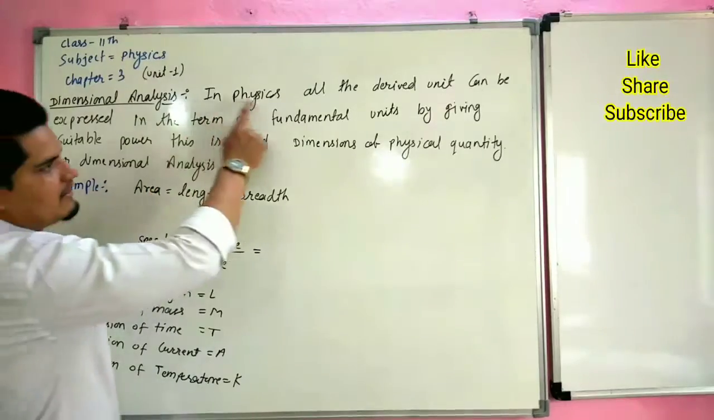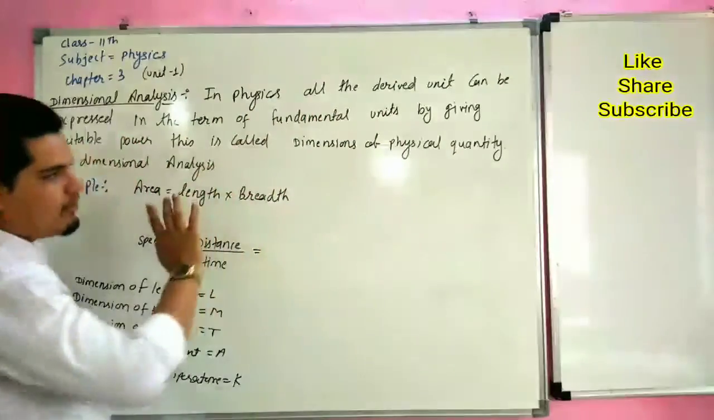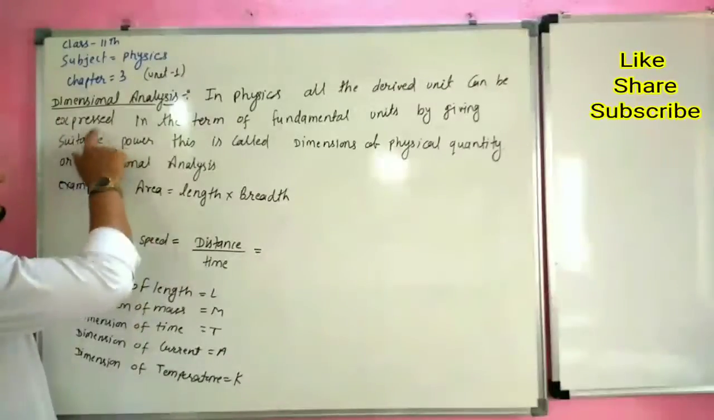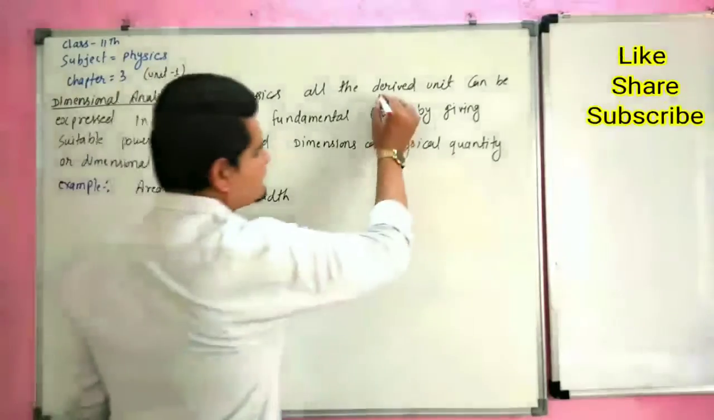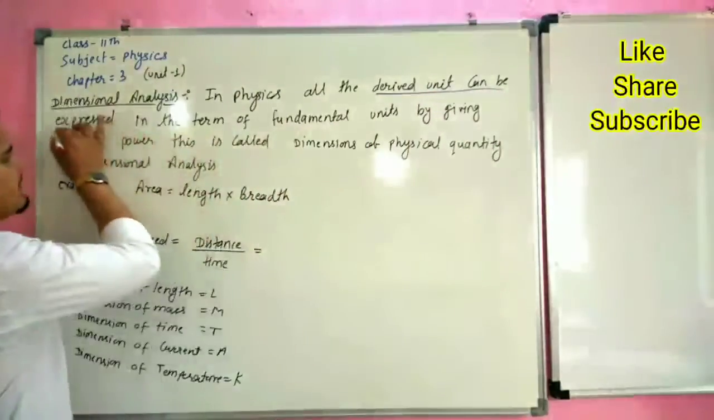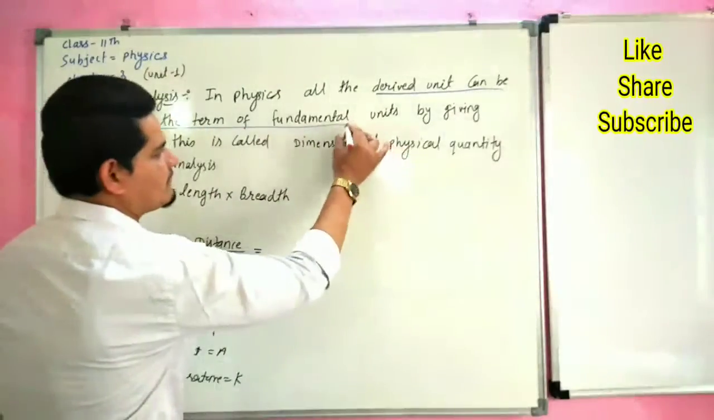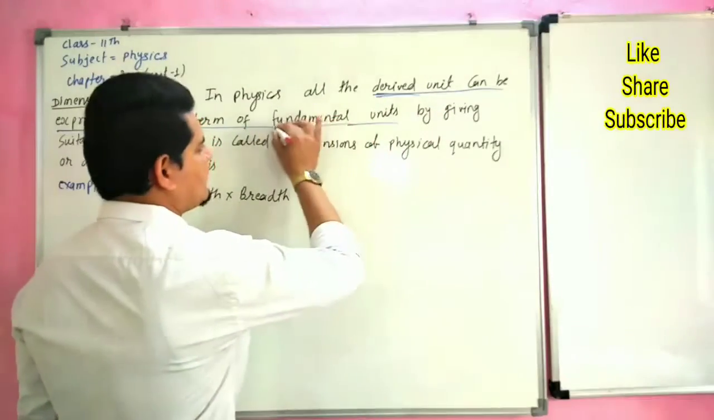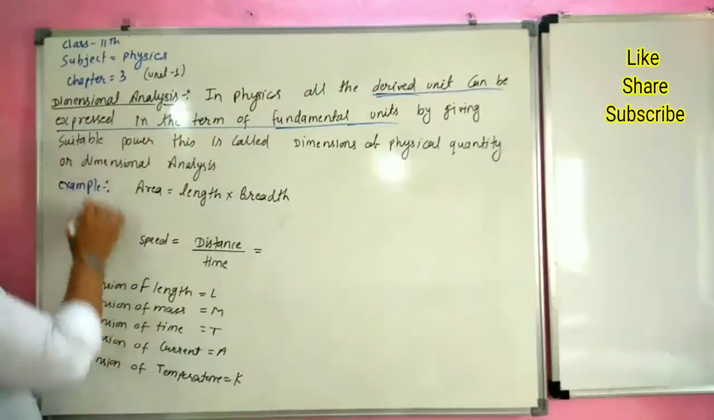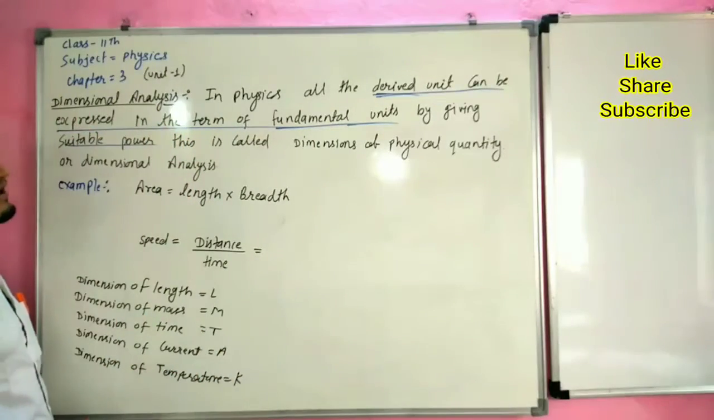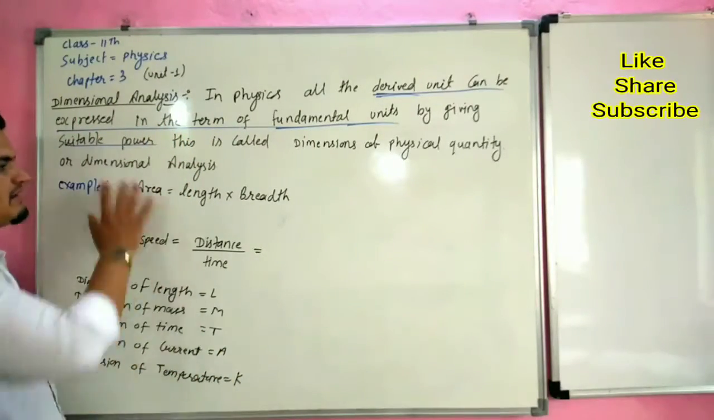So definition: in physics, all the derived units can be expressed in terms of fundamental units. Derived units are expressed in terms of fundamental units by giving suitable power. This is called the dimension of a physical quantity or dimensional analysis.